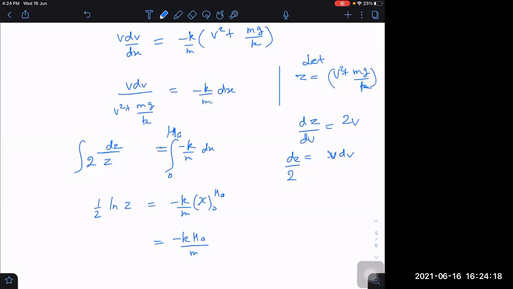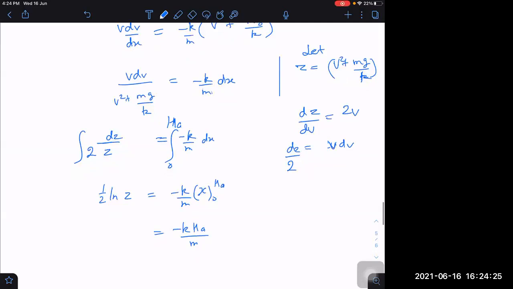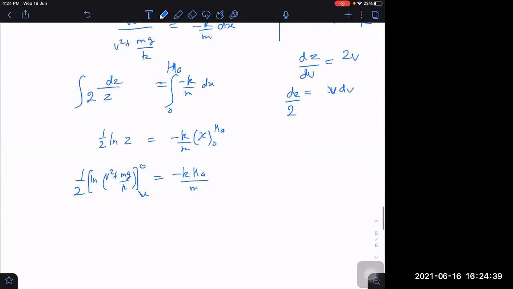What about this expression? Log z will become 1 by 2 into log of v square plus mg by k, with limits going from u to 0. What will be the answer finally?